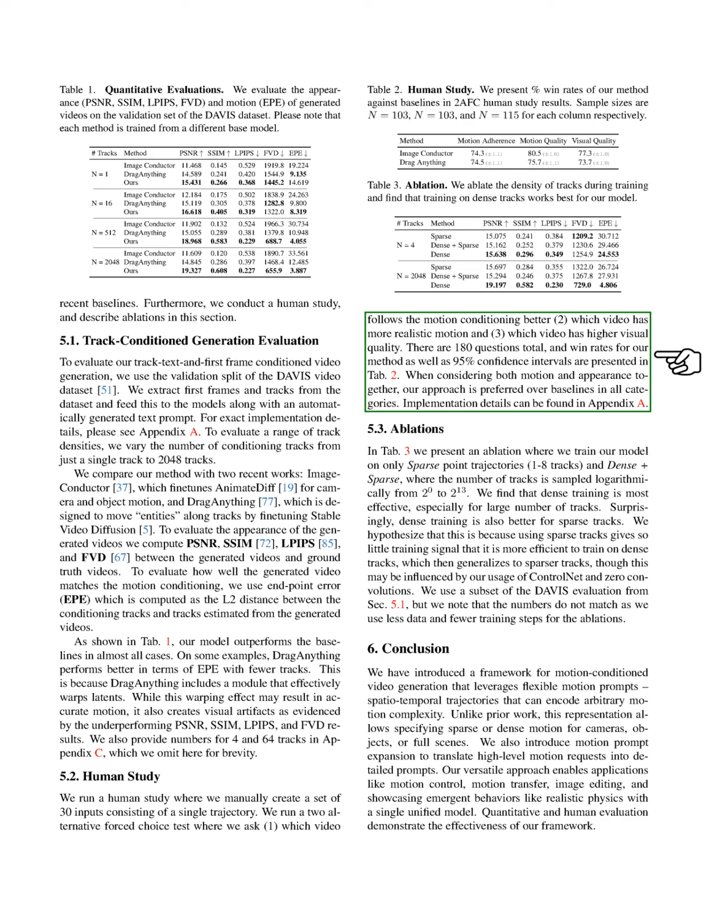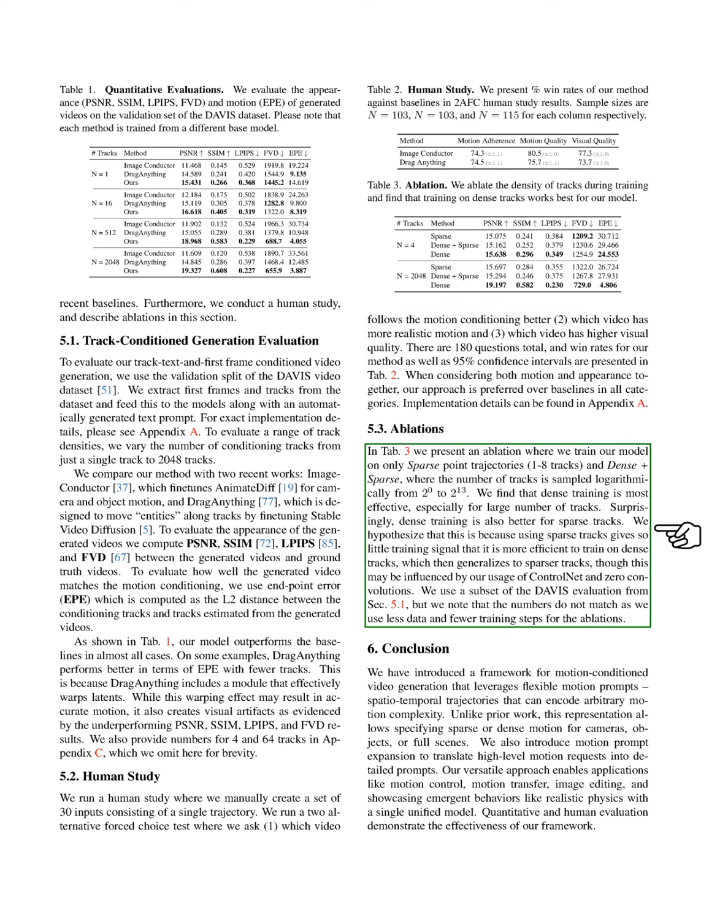Lastly, we present ablation studies where we trained our model on sparse and dense point trajectories. We found that dense training is most effective, even for sparse tracks, likely because it provides a stronger training signal. We note that our evaluation numbers differ from previous sections due to using less data and fewer training steps for these ablations.